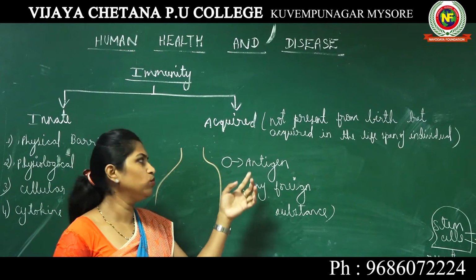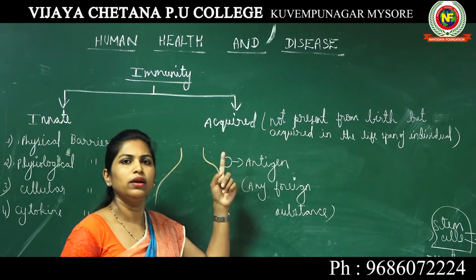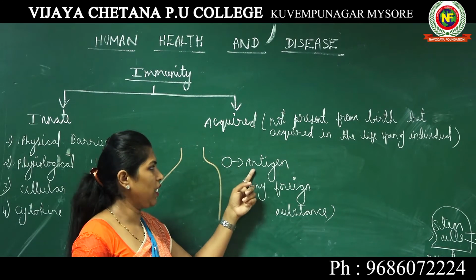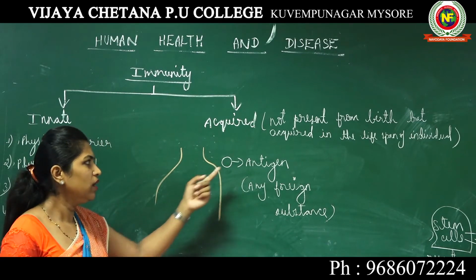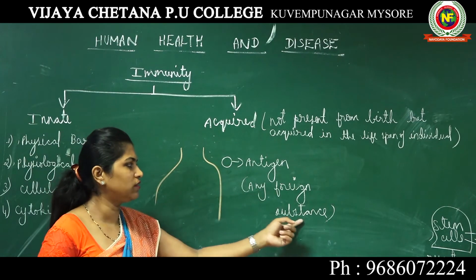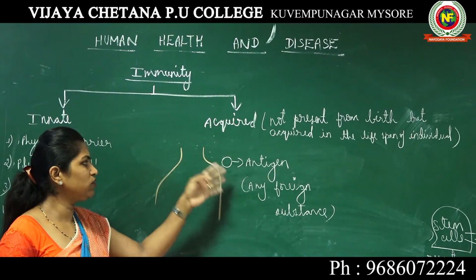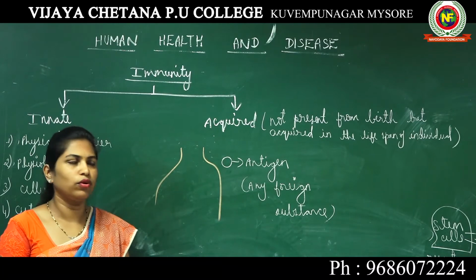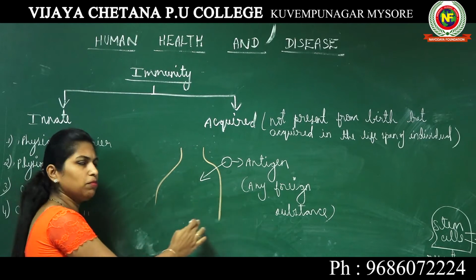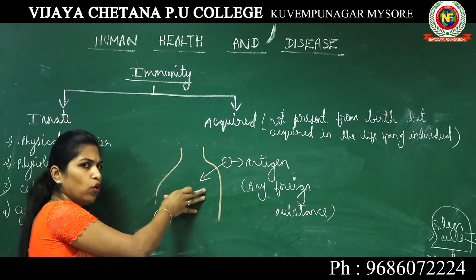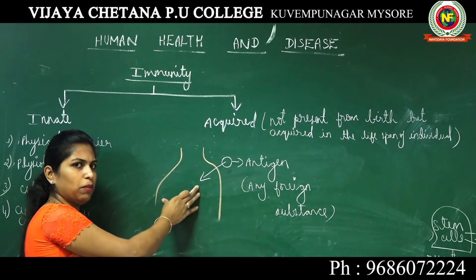Okay, hereafter I will be using this term antigen regularly. You should be able to know what antigens are. When I say antigen, you should be able to recall what explanation I have given. Antigen is any kind of foreign substance that enters our body and induces an immune response. When this antigen enters your body, your immune system gets activated. Your immune system knows that this antigen does not belong to my body.